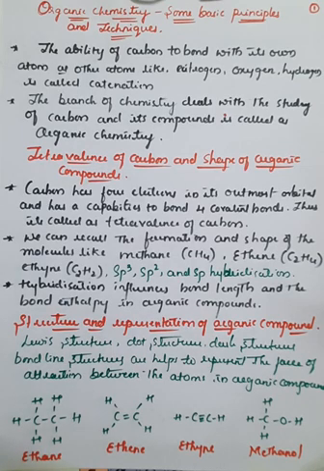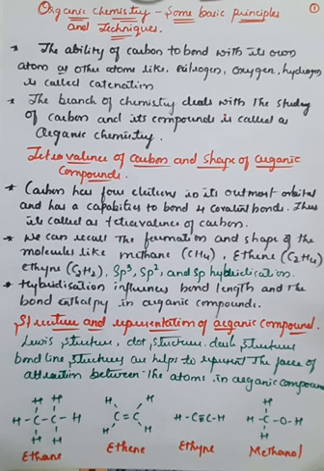Here, observe the ability of carbon to bond with its own atoms. If you take a carbon atom, it generally has four valency. We already know that carbon can bond with four different atoms or the same atoms. Because it has tetravalency, it can bond with four atoms.